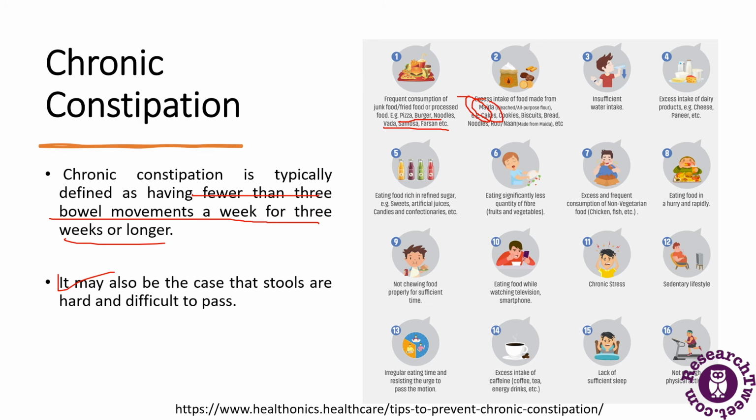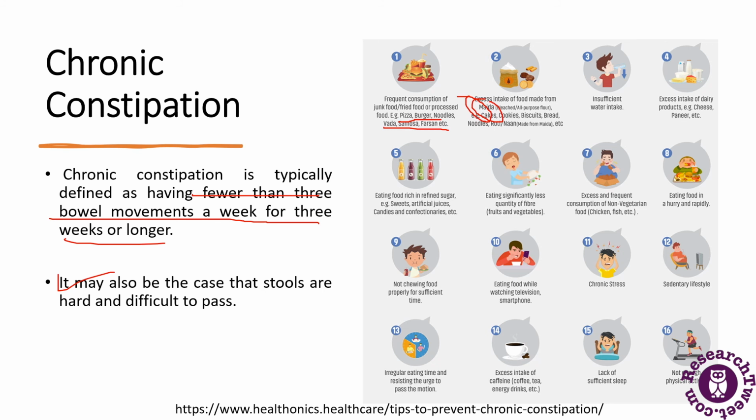So for example, cakes, biscuits, noodles should be avoided if you are having the problem of chronic constipation. Insufficient water intake. If there is insufficient water intake, the stools will not be able to pass because there will not be an easy movement for the stools to pass. So there will be a problem of chronic constipation.